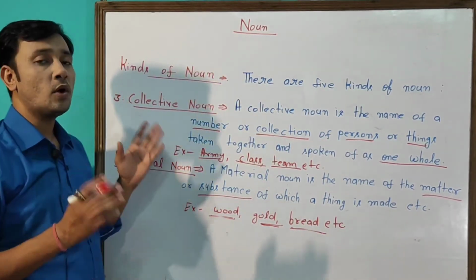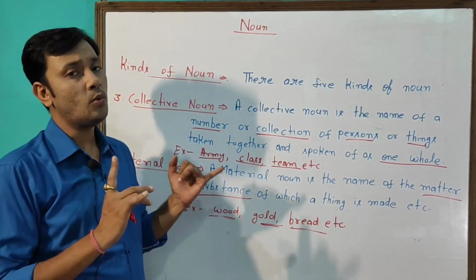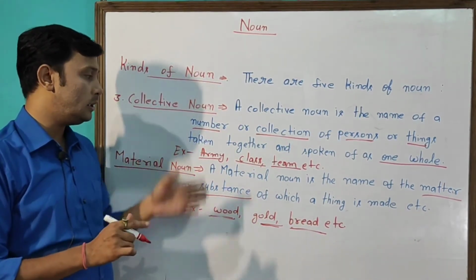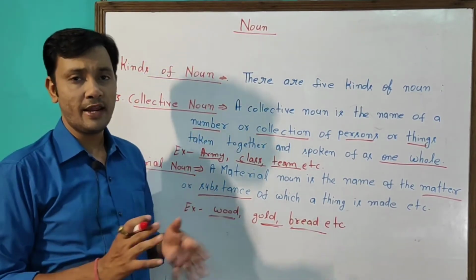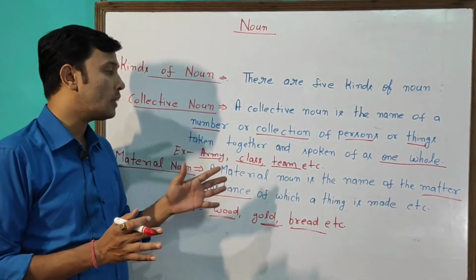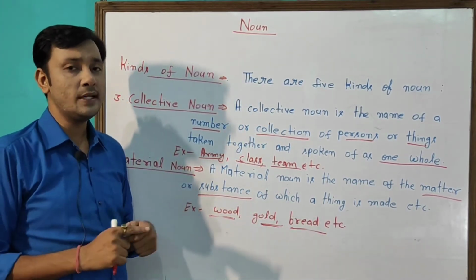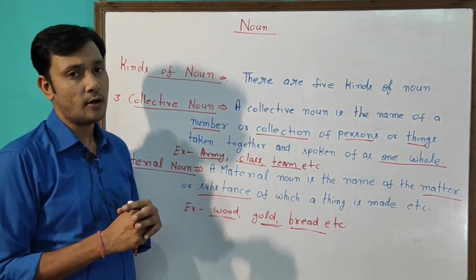So I explained what is a proper noun, what is a common noun, what is a collective noun, what is a material noun. I hope in these four kinds of noun you don't have any problem, and all these four kinds of noun are also known as concrete nouns. Now the last one is left, that is abstract noun.